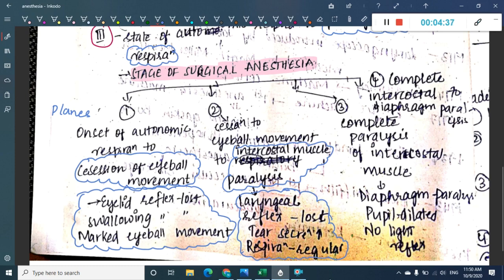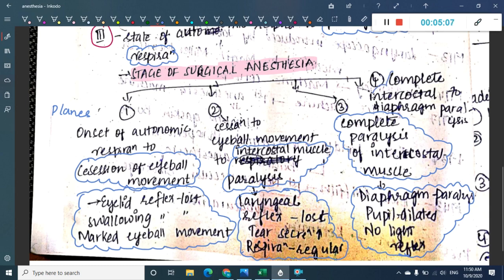Then in plane 3 we have complete paralysis of intercostal muscles. Diaphragm paralysis will start in this stage. Pupils get dilated and there is no light reflex. It is during this phase that we start doing the operation. We maintain the patient in this stage 3, plane 3.